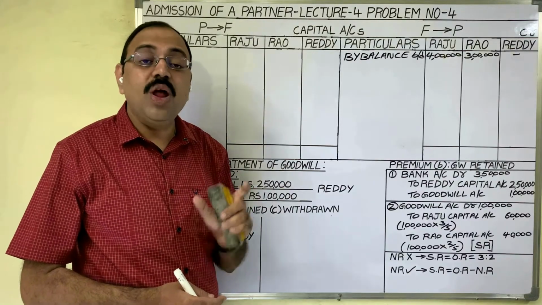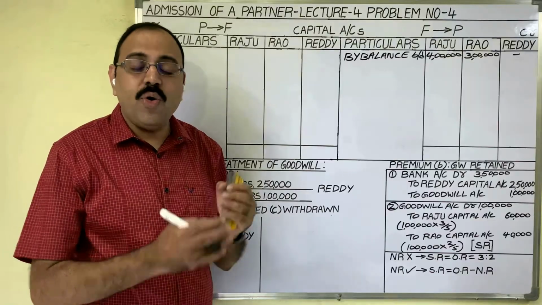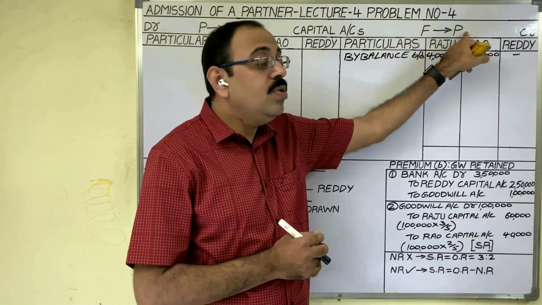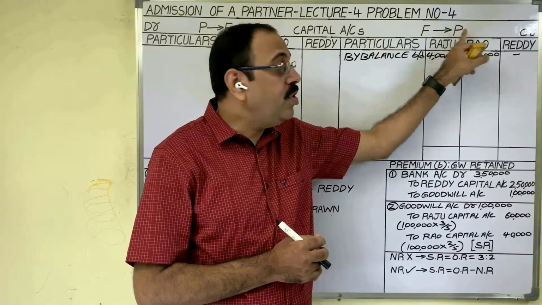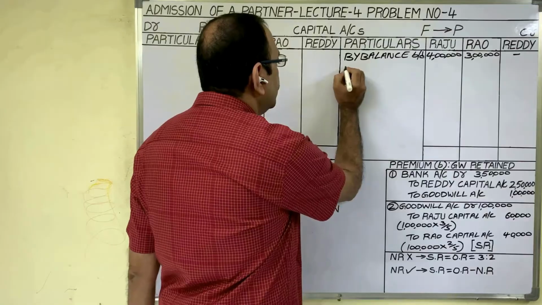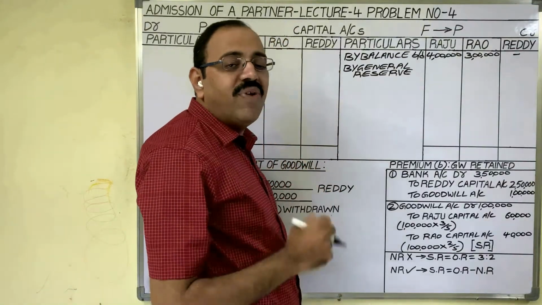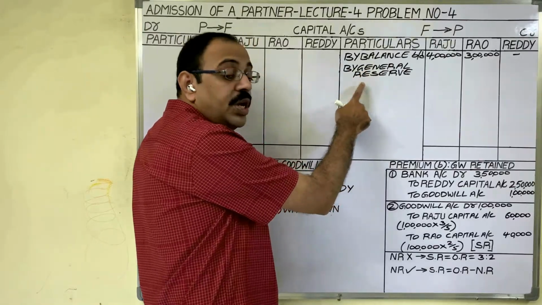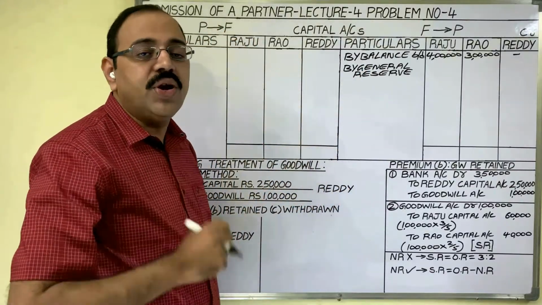General reserve amount belongs to the old partners. If old partners are retiring, the firm should pay those amounts to the old partners. Therefore, on the credit side we should write by general reserve. General reserve amount is 1 lakh rupees. That 1 lakh we have to distribute to the old partners in the old profit and loss ratio.